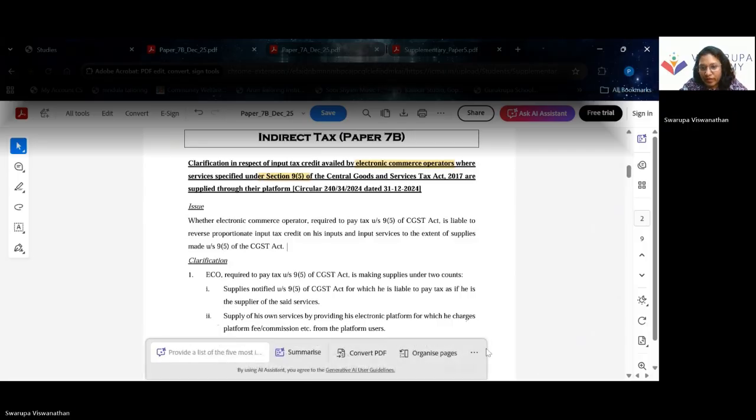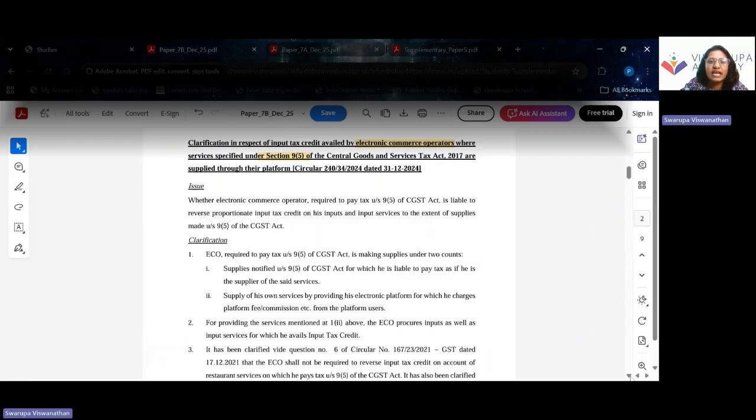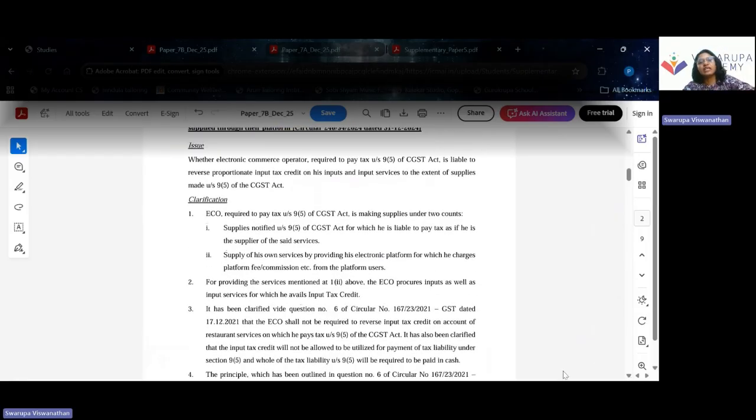So what comes under section 9(5) of the CGST Act? Section 9(5) is whereby the e-commerce operator will have to collect the tax where the service supplier and the service receiver both are unregistered persons. They are liable to collect the tax and remit the tax.